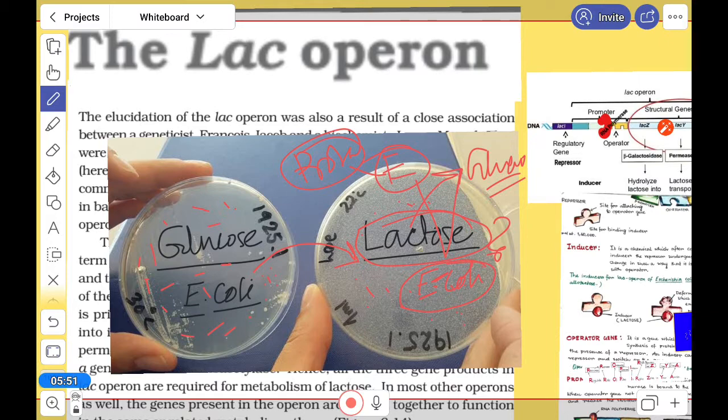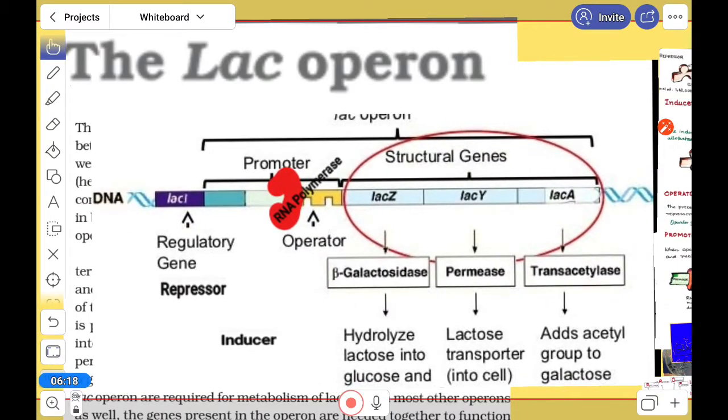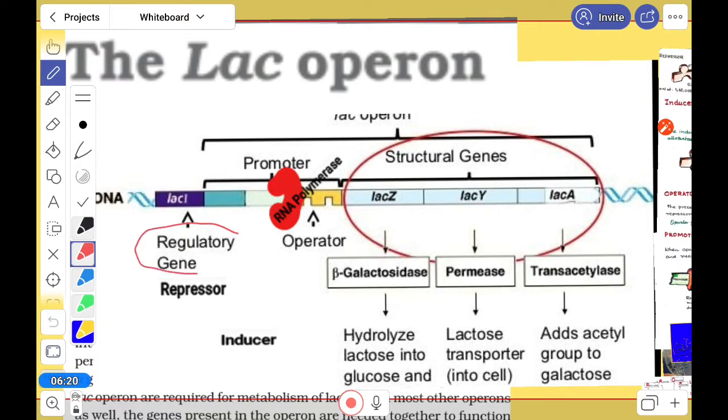So there is some regulation in this too. Now we have to see how it is performed and what the components are. Now look at its structure. Here first are the regulatory units: the regulatory gene, which will produce the repressor.